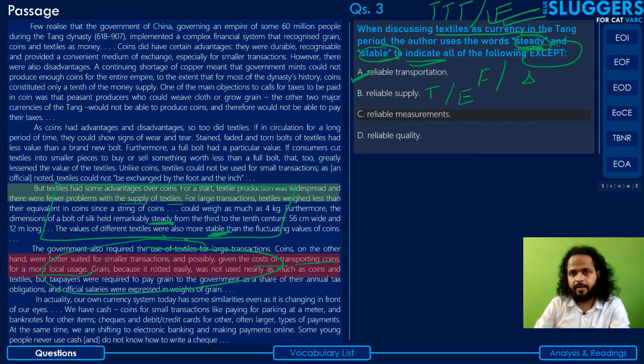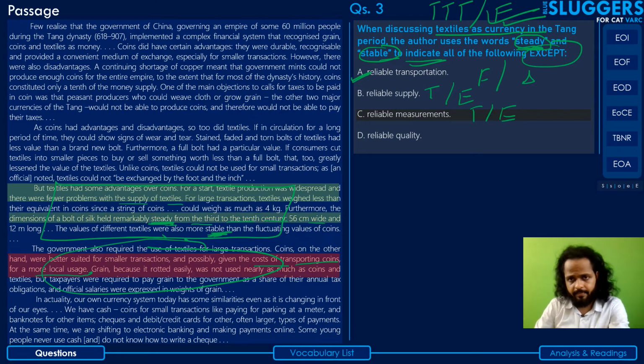Next, reliable measurements. Yes, that's exactly what the word steady stands for. Steady meant, he says, furthermore, the dimensions of a bolt of silk held remarkably steady from the 3rd to the 10th century. These are measurements, right? So this is also true. You can eliminate this very easily straight away.